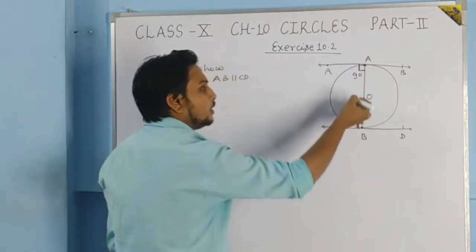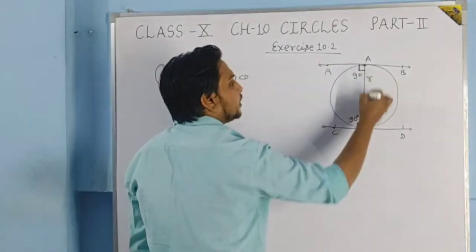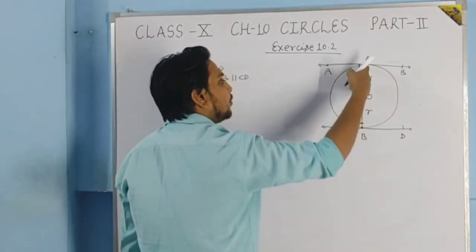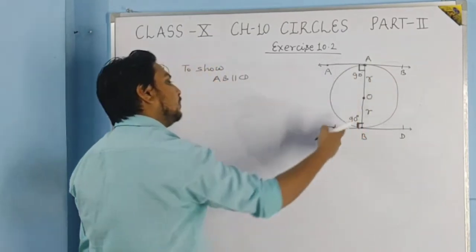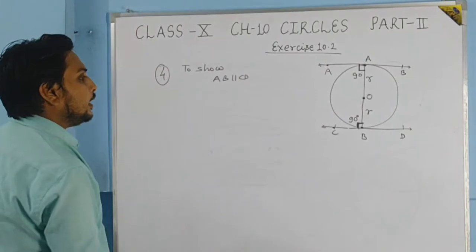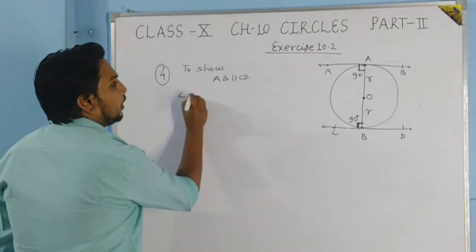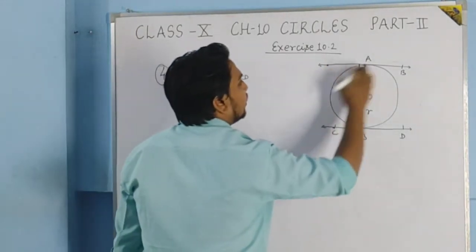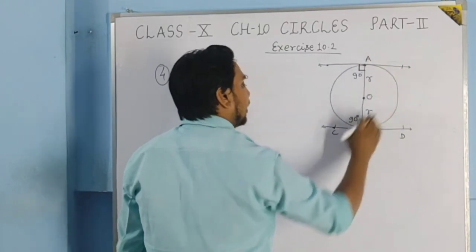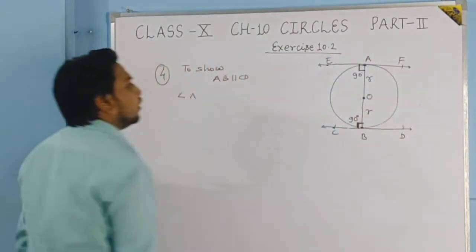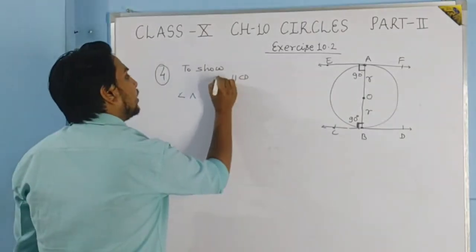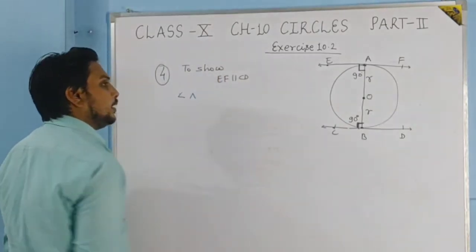It is sure, see, this is also the radius, this is also the radius, here also point of contact, here also point of contact. So these two angles will be 90 and 90 degree. Sorry, this is the point A and B you have taken, so suppose it is E and F. So we have to prove that EF is parallel to CD.